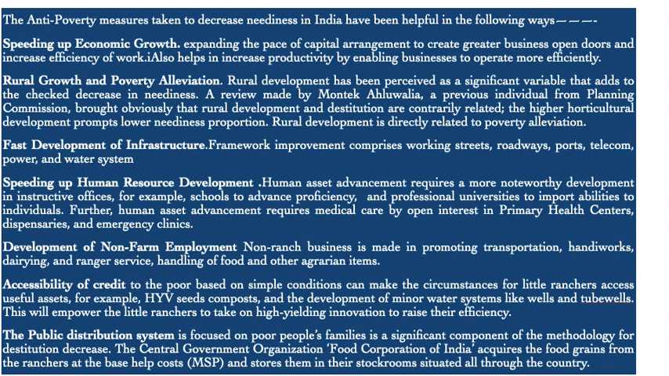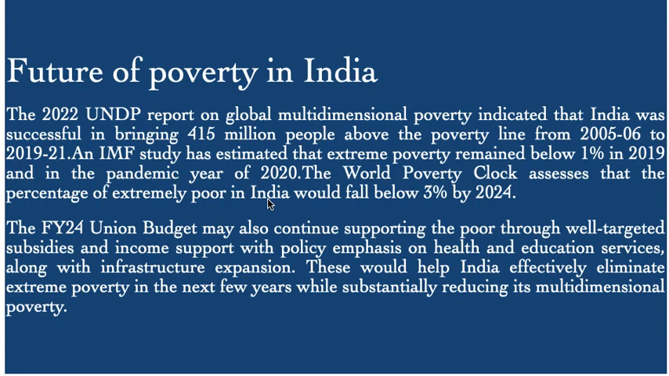The public distribution system, focused on poor families, is a significant component of the strategy for poverty reduction. The central government organization Food Corporation of India acquires the food grains from the farmers at the base price and stores them in warehouses located all over the country.